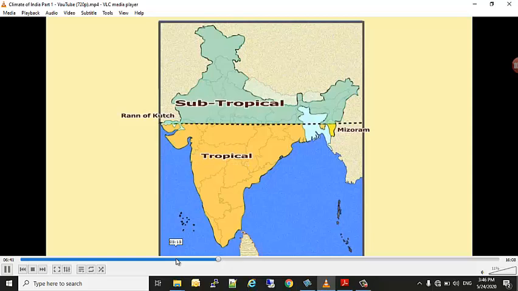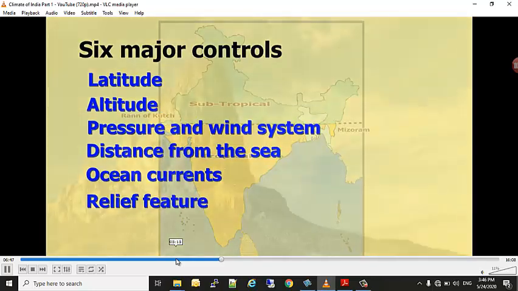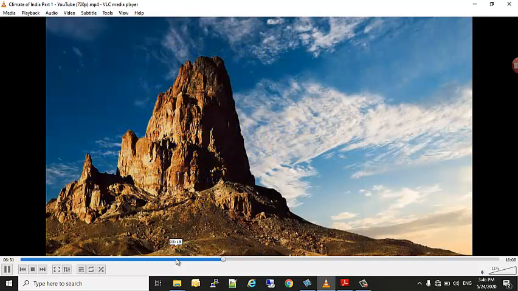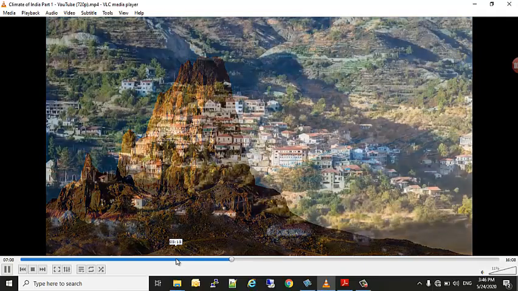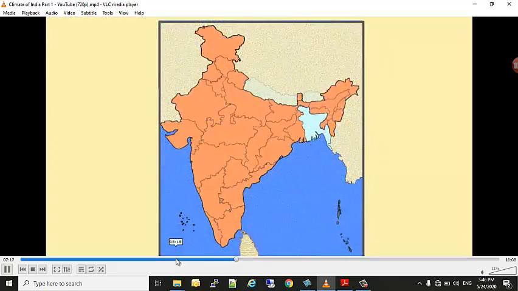The second factor is altitude. You must know that there is a decrease of 1 degree for every 166 meters rise in height. As one goes from the surface of the earth to a higher altitude, the atmosphere becomes less dense and the temperature decreases. The hills are therefore cooler during summer. We have already studied the normal lapse rate in 9th standard. I believe that you are able to recall the normal lapse rate.